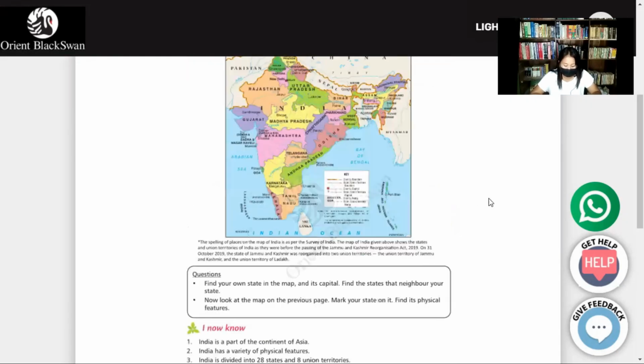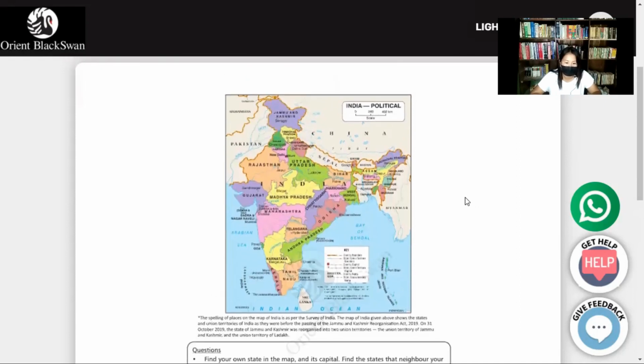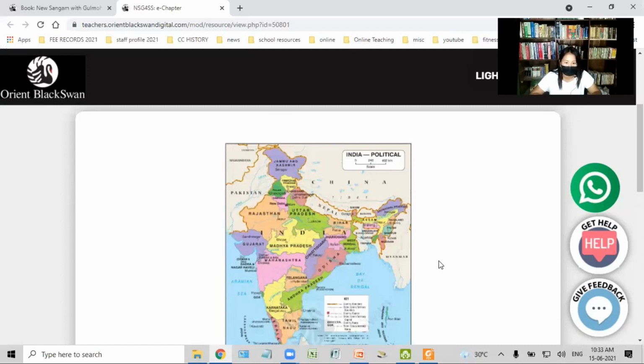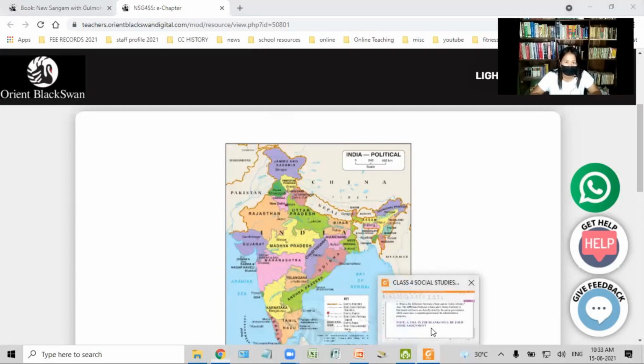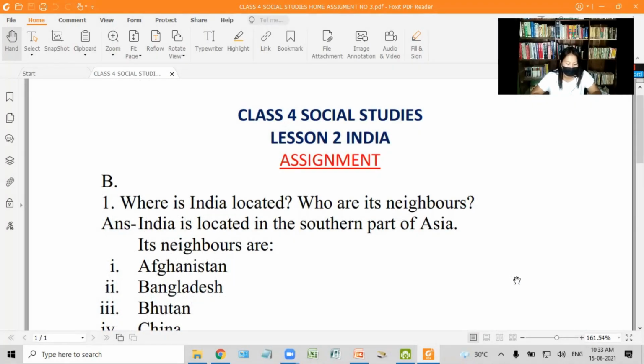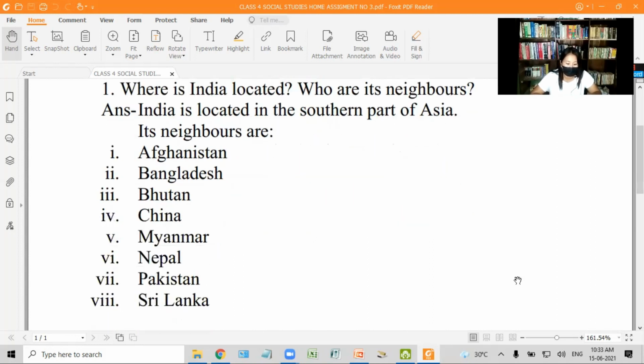Now, my dear children, you have learned about India, its location, physical features, states and union territories. Now, for your assignment, question and answer. Question number 1. Where is India located? Who are its neighbors? India is located in the southern part of Asia. Its neighbors are Afghanistan, Bangladesh, Bhutan, China, Myanmar, Nepal, Pakistan, and Sri Lanka.